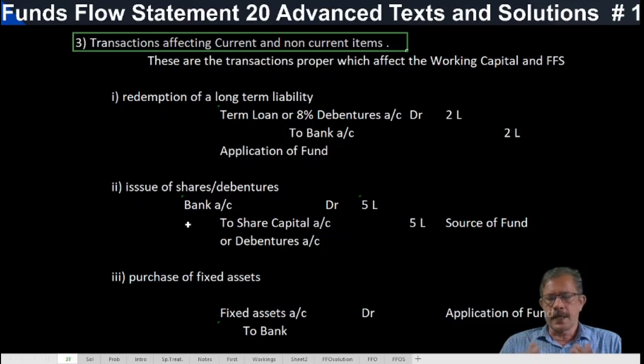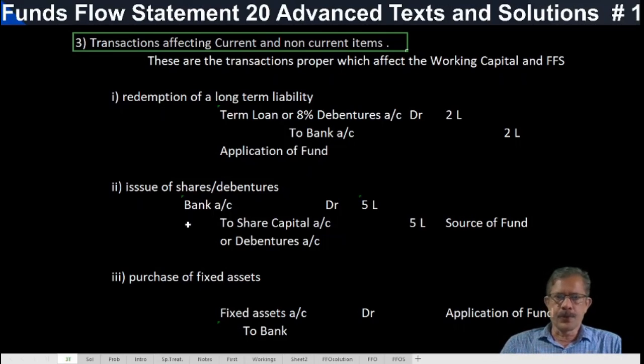Transactions affecting current and non-current items. These are the transactions which affect the working capital position of any firm. And these are the transactions which are shown in the funds flow statement, either as a source or application.